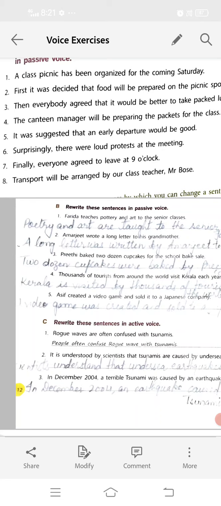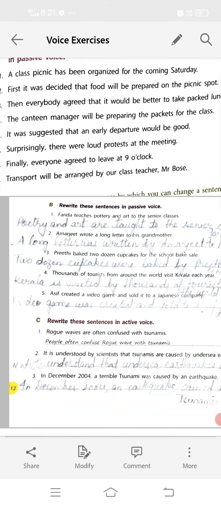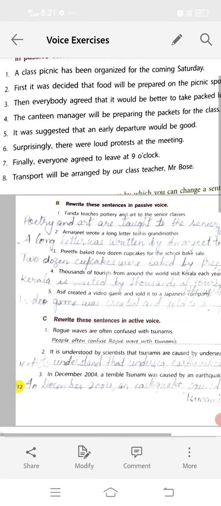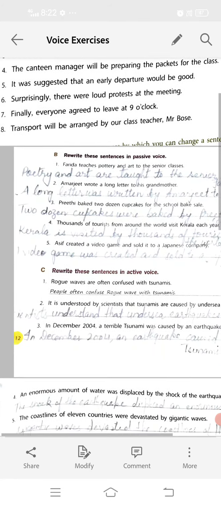Transport will be arranged by our class teacher, Mr. Bose. Now see, it is quite easy to identify that it is a passive voice, as by is given. By our class teacher, Mr. Bose. If it is to be written in the active voice, then Mr. Bose will come first. It will become the subject. Now here the subject is transport. Hope this is clear to you.